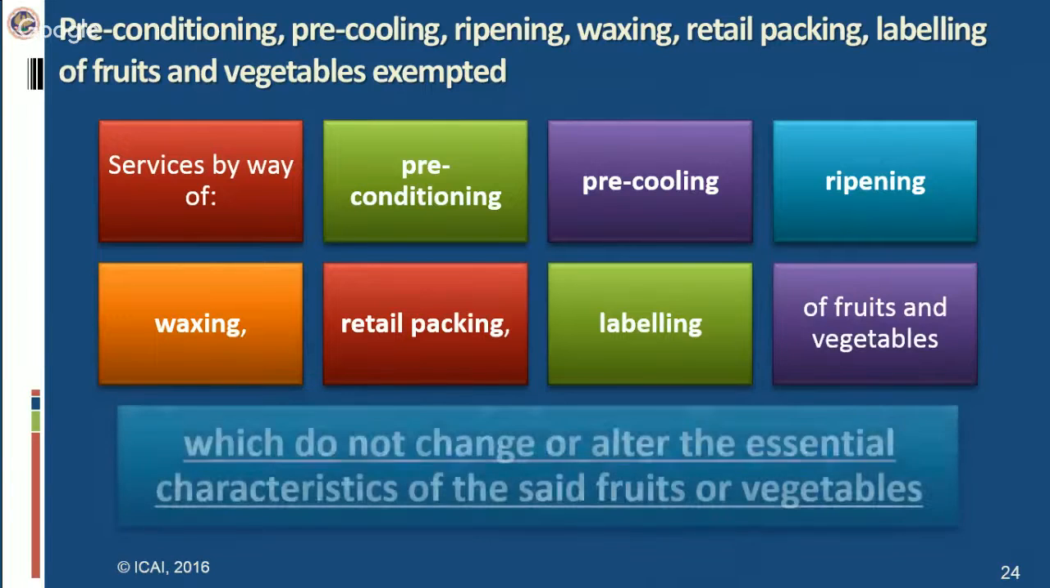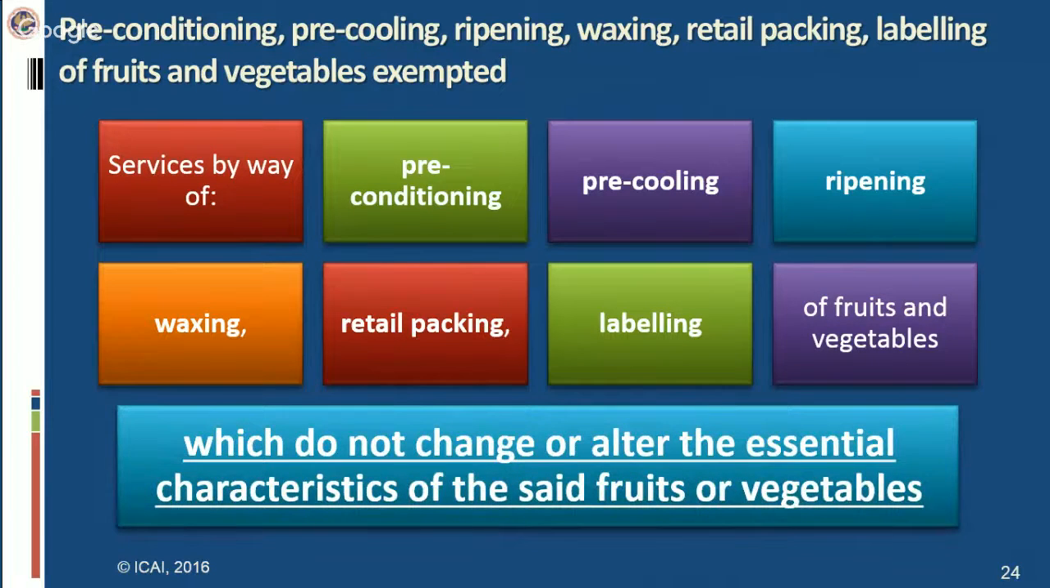Now the underlying condition for claiming this exemption is that any of these processes are eligible for exemption, but they should not lead to any change in the essential characteristics of said fruits or vegetables. Okay, and anyhow these processes will not change the essential characteristics of the fruits and vegetables. So all these processes will be eligible for exemption from service tax.